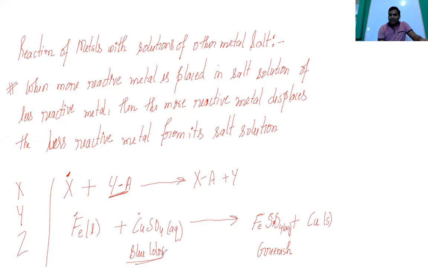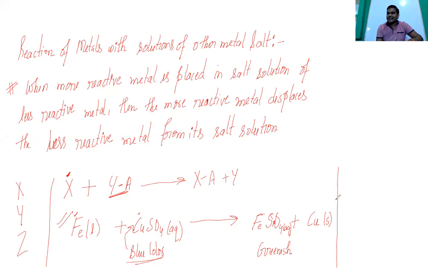So if there is a blue color, that blue color is only due to the copper sulfate, and if it is ferrous sulfate, then it will form a greenish color. One thing I already told you: whenever any metal you react with your acid, if it is below the hydrogen, then that is not going to react. That was the other case, but here I am discussing this case. And now, what another reaction am I saying?